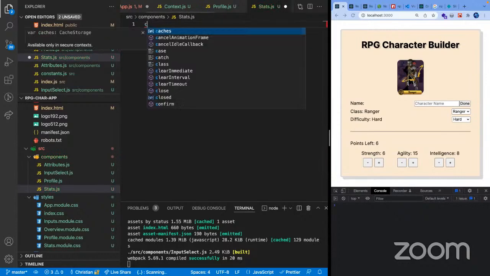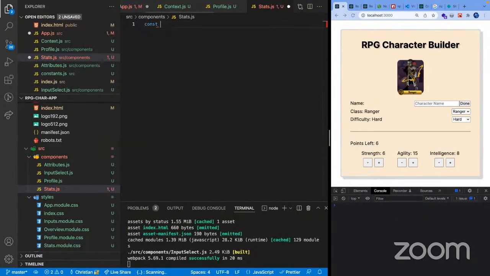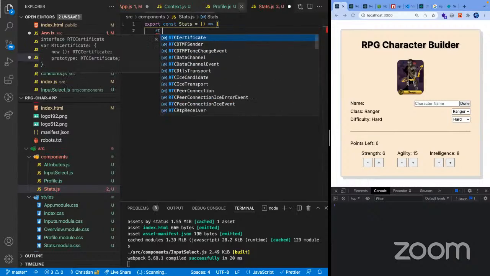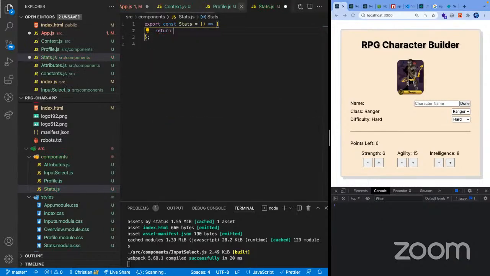Actually, let me do our function just to be fancy. Stats equals that thing, and then just gonna export it right away. And then we're gonna return our stuff test. Let's see.